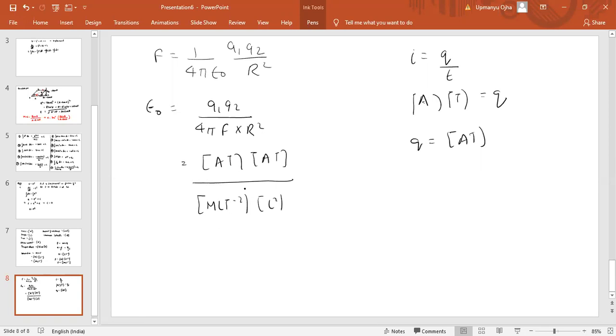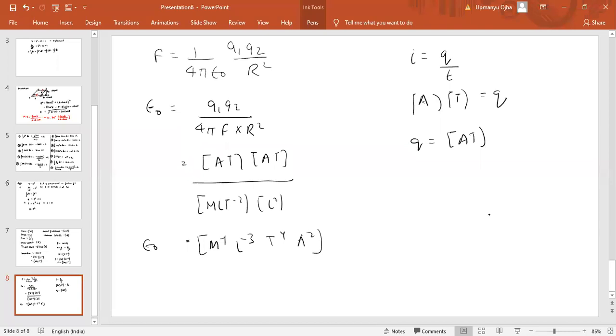Now we just need to rearrange this expression. M can be taken in the numerator, it becomes M minus 1. L into L square is L cube, and if you take it in the numerator, it becomes L minus 3. Then time: T minus 2 in the denominator, with T square, becomes T power 4. Then we take this ampere square. So that is the dimensional formula of epsilon naught: M minus 1, L minus 3, T power 4, A square. So if you know the formula, you can get the dimensional formula of epsilon naught also.